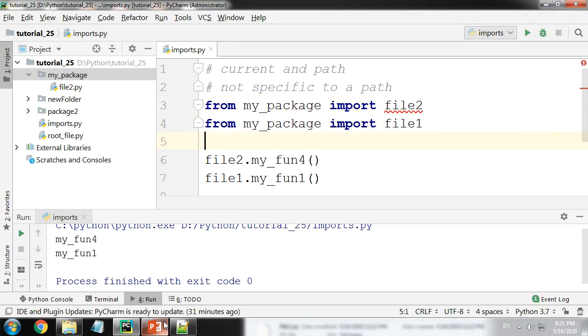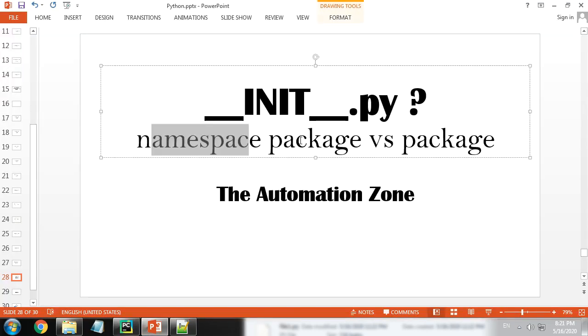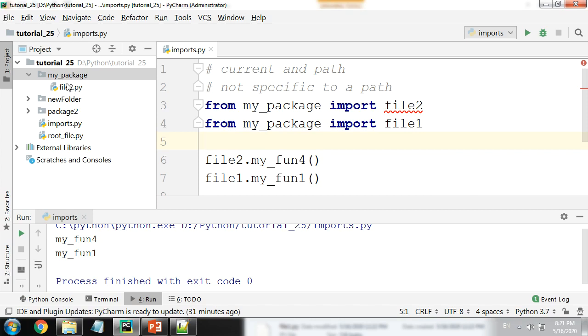So this is the difference between your namespace, which is basically a combination of all packages, versus your regular package. A namespace can easily be done if you do not include an init file from version 3.3 and above. It can also be implemented in previous versions, but by implementing a particular code. And a regular package can be implemented in version 3.3 and above simply by placing the init file in that particular package. Okay, I've said a whole lot of packages.